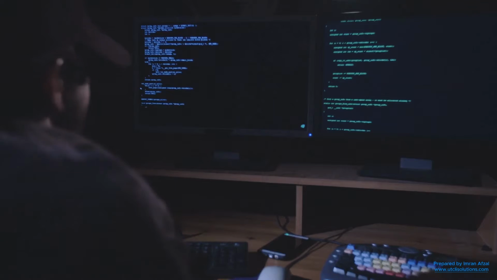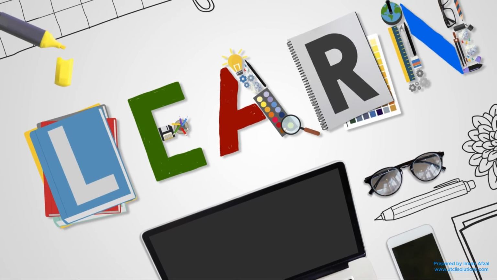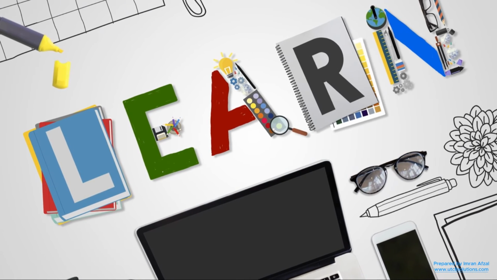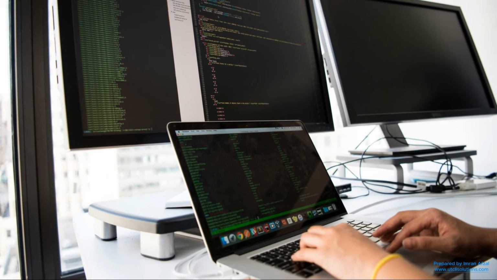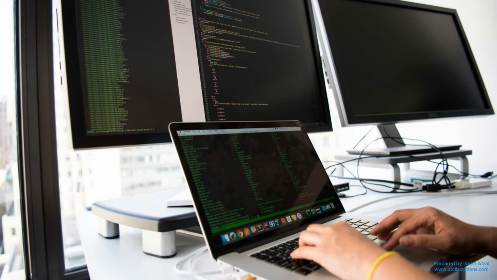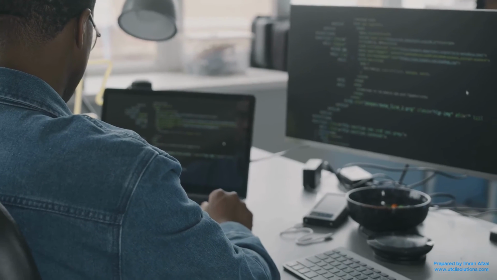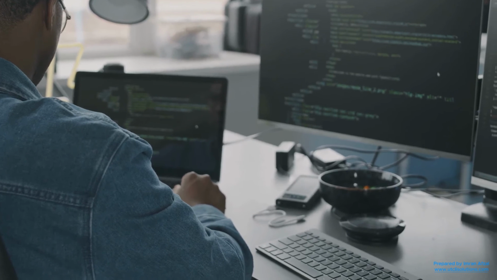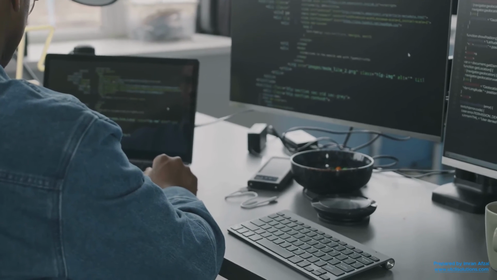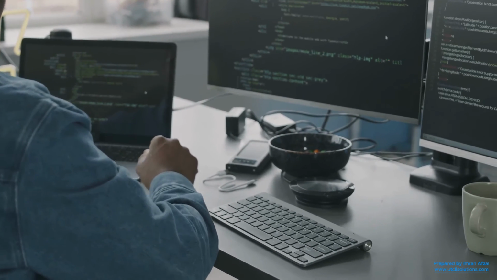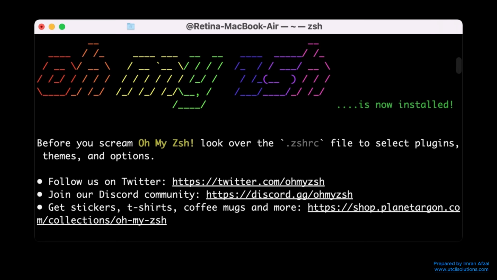Which shell should you use? If you are just getting started and you want something easy to learn, Fish might be the best choice. It looks good, helps you as you type, and doesn't need much setup. If you want more control and cool features, and you're okay with spending a little time customizing things, Zsh is awesome. Add oh-my-zsh, and you'll get tons of useful features and themes.